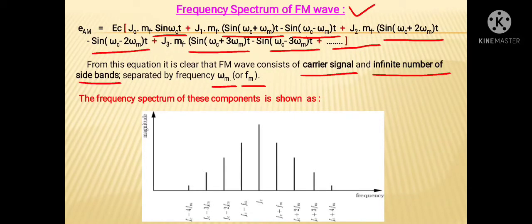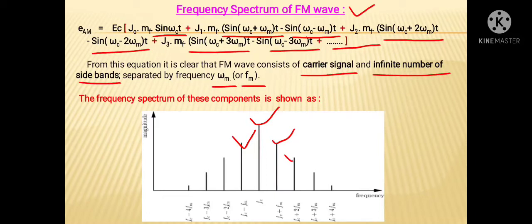So in order to show this infinite number of side bands in the frequency spectrum, we have shown here that in the center there is a carrier signal with frequency Fc. On the right side there is the first USB, that means the upper side band. On the left side there is the first LSB.